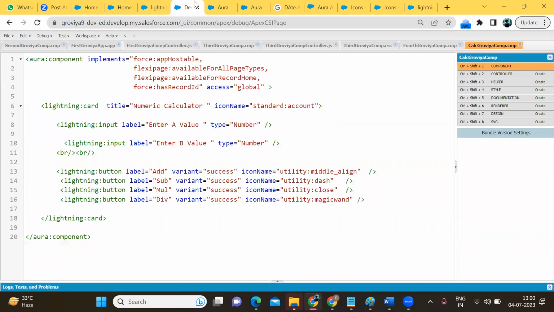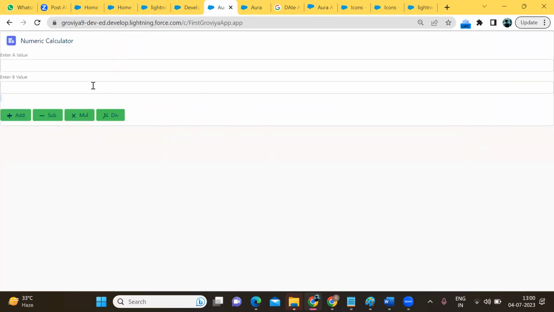Okay, so now what we have to do: whatever value I am entering here, I have to store it. So where can we store the value?